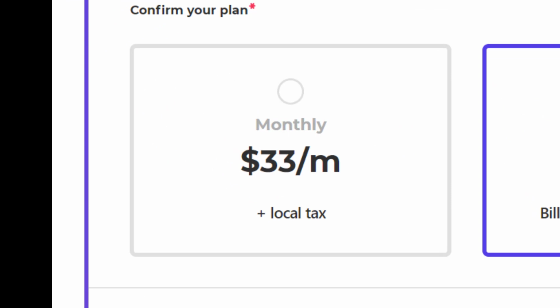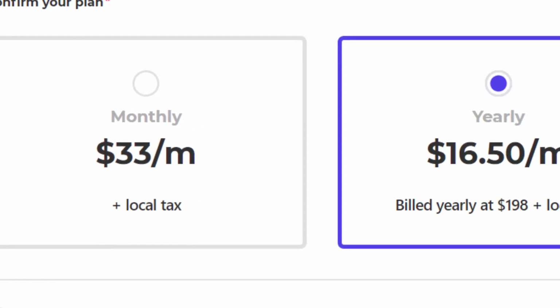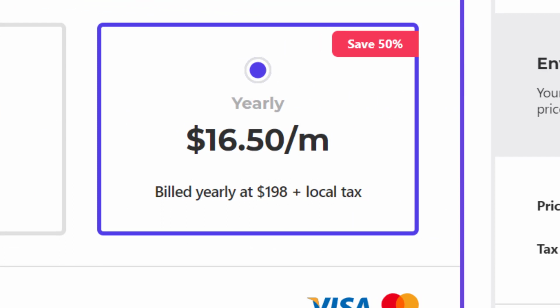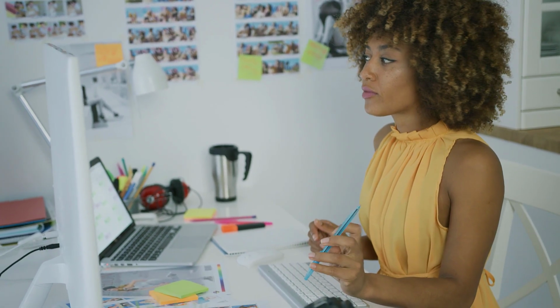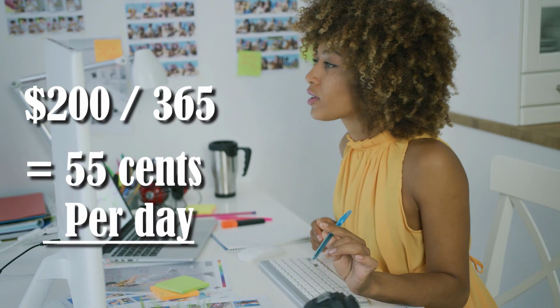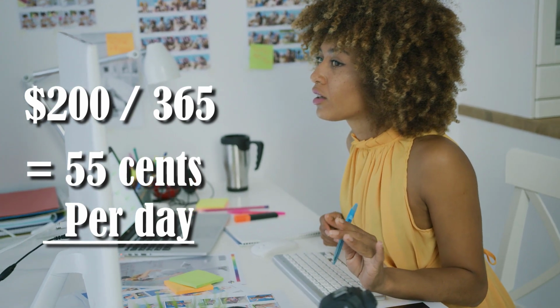However, if you're a creative who is always in need of digital assets, then you might consider opting for an annual subscription that costs just $16.50 per month or $198 per year. Most people choose this option as it is twice cheaper than the monthly plan. And let's be honest here, Envato Elements membership will pay for itself in no time.